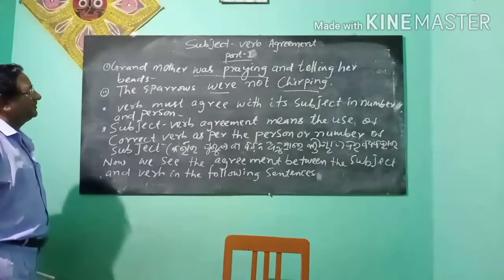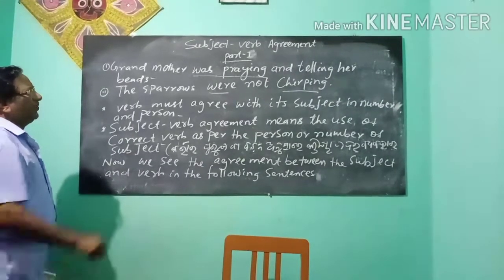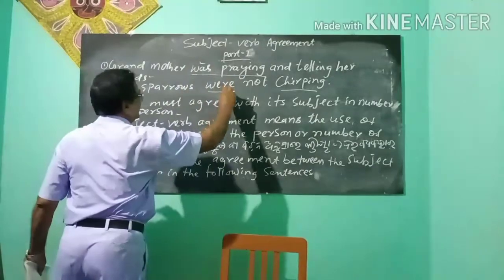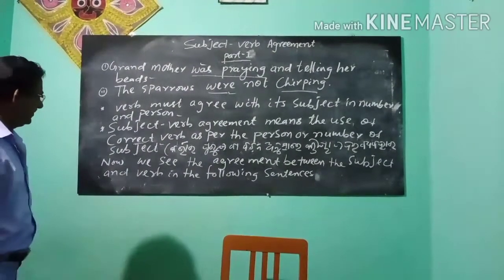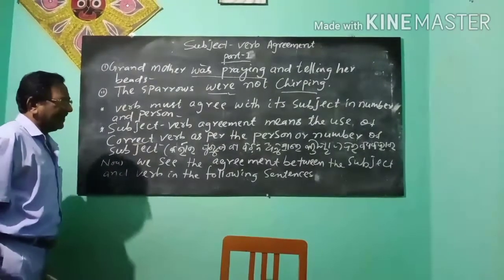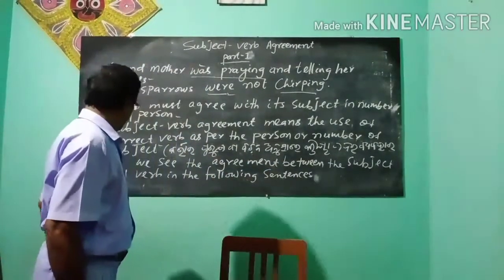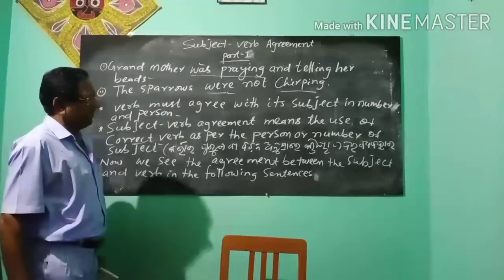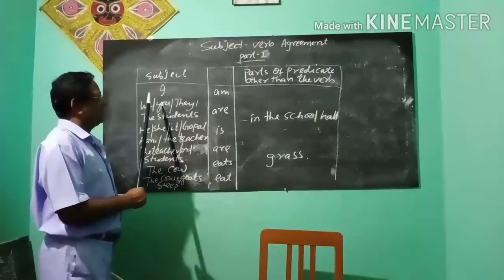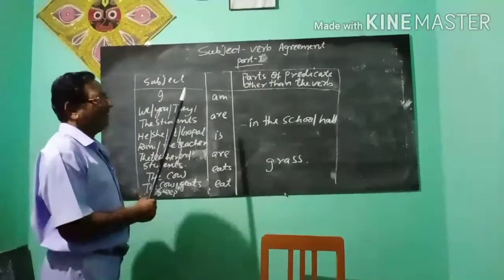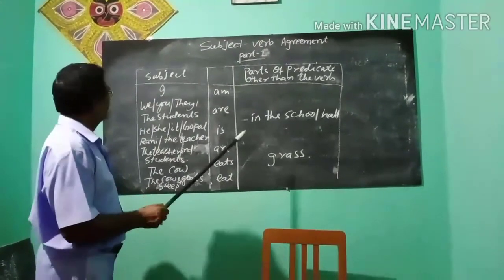So here was praying and were chirping is used. Now we see the agreement between the subject and verb in the following sentence. Let us see how different subject is taking different verbs.